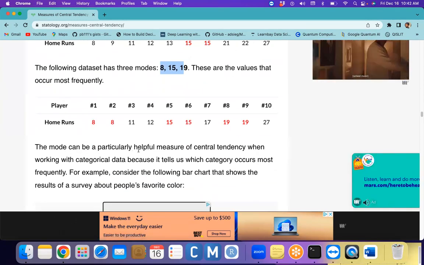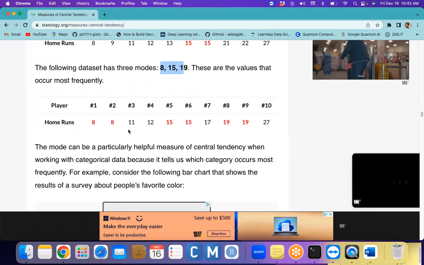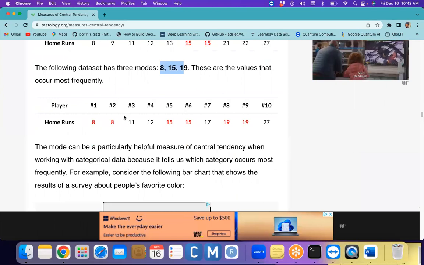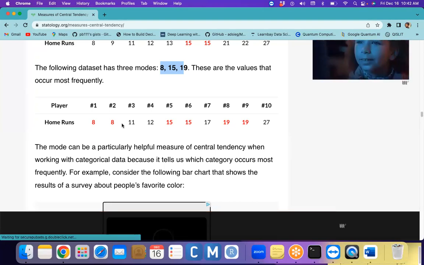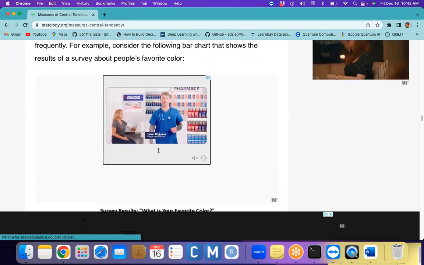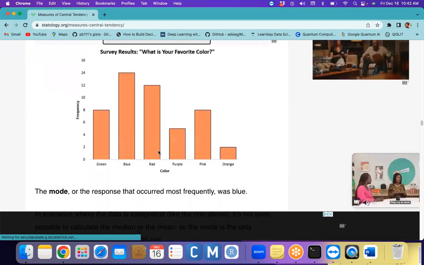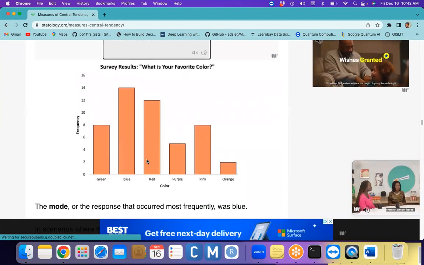The mode can be a particularly helpful measure of central tendency when working with categorical data, because most of the time it is not helpful for continuous data. When you're working with categorical data like nominal or ordinal data, then the mode can help you. With the help of the mode, we can go on to find the frequency table.